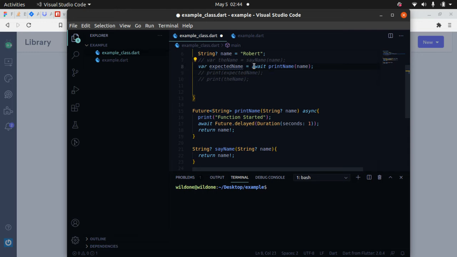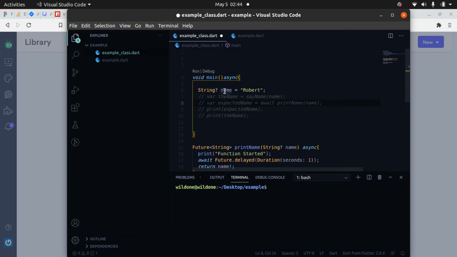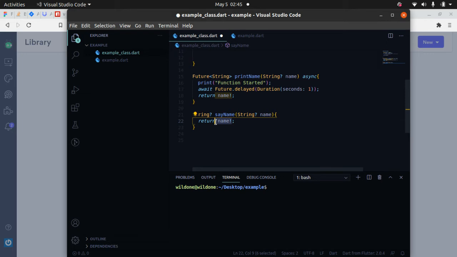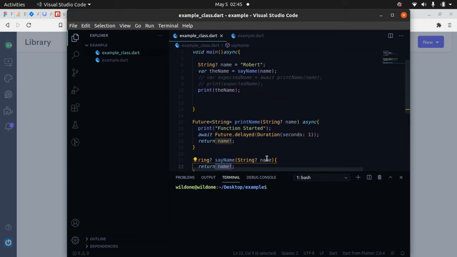So in the void main method, we have a string with the variable name and the value of Robert. So we're going to try and do this. We are calling this say name function, and the value the say name function is going to hold is the name, the particular name this say name function is returning. And so we can actually run this function and see what it's going to do.